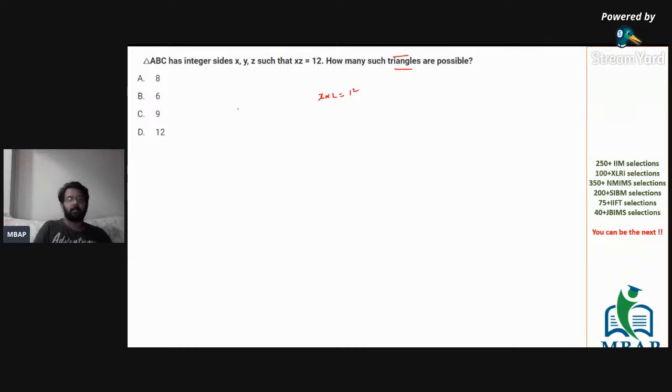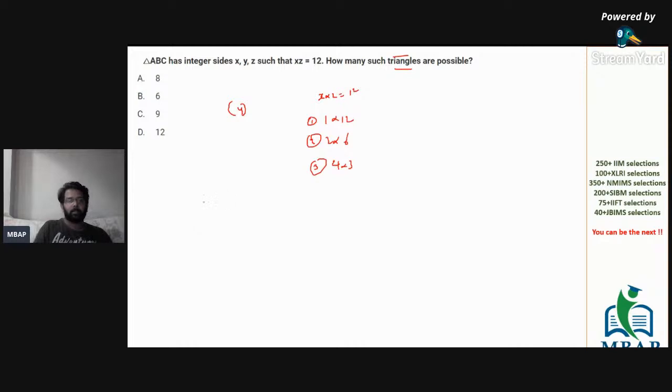We know the third side, which is Y, is not known to us. But it has been said they are the integral sides, right? So how many ways can you write 12? There are only three ways, right? One is 1 into 12, second is 2 into 6, and next is 4 into 3. I repeat, these are the only three combinations of sets which are possible.